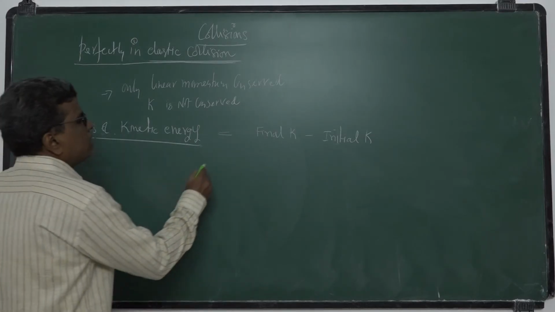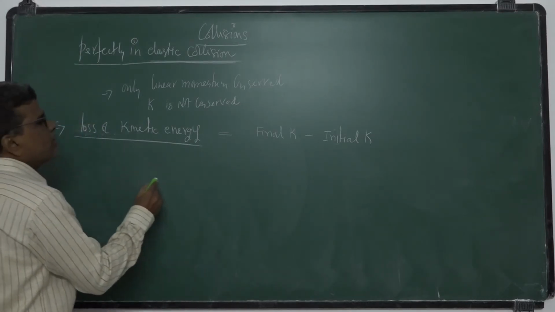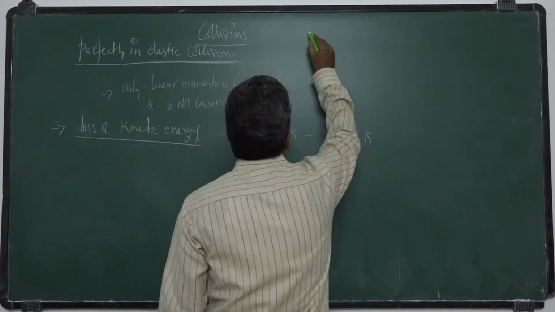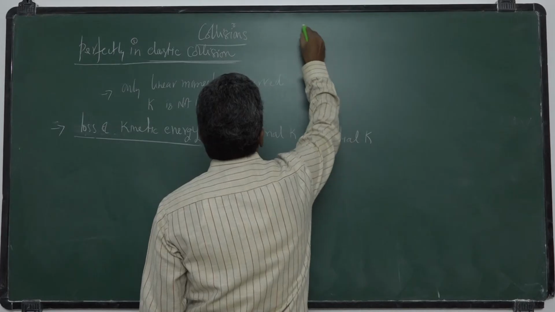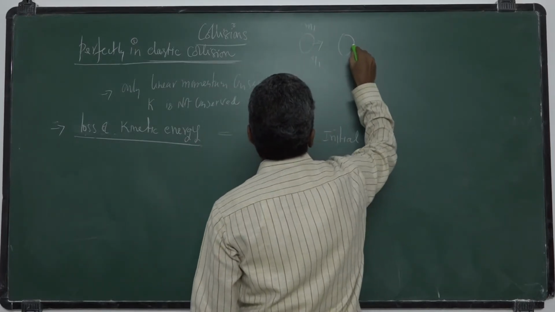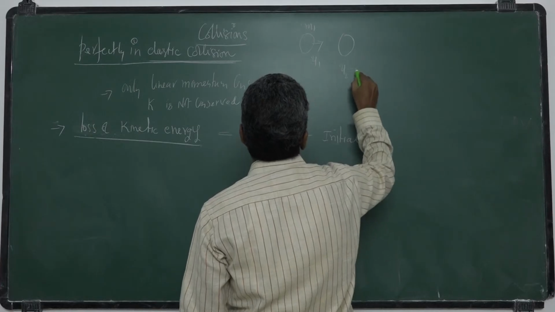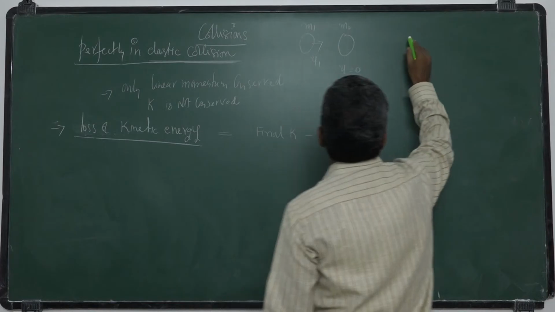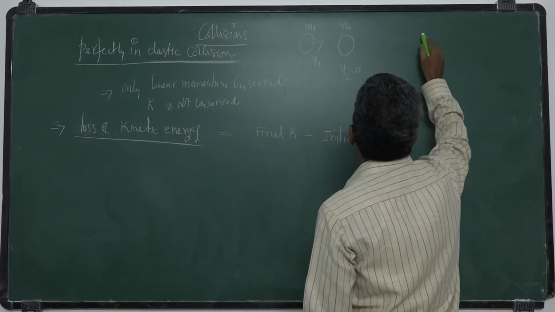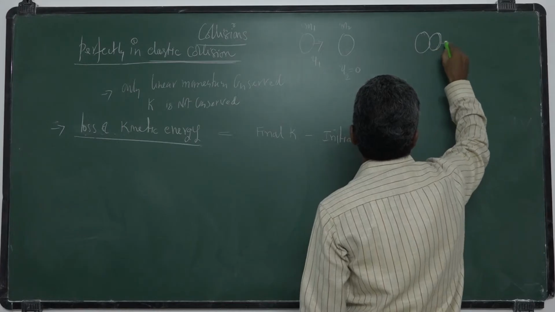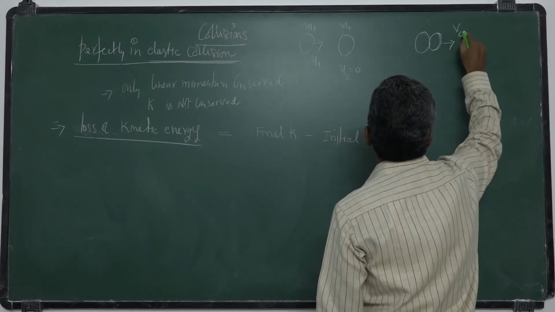So what is the final kinetic energy? Let us assume two bodies. First one, I will assume m1 moving with velocity u1. Second one, I take it will be at rest before collision, m2. After collision, they stick together and move with velocity Vc.